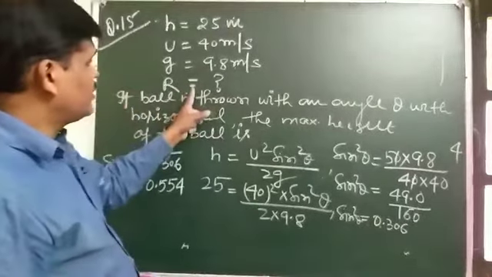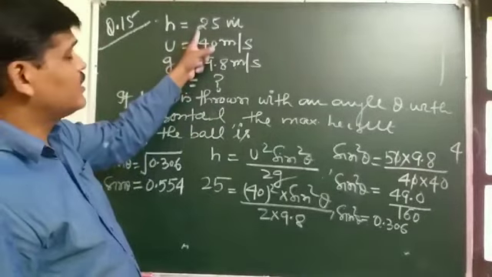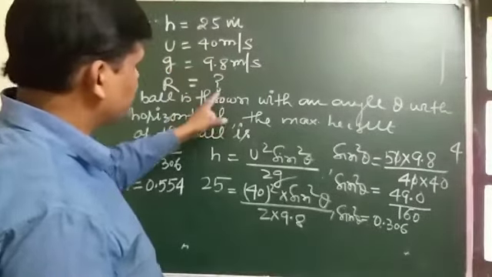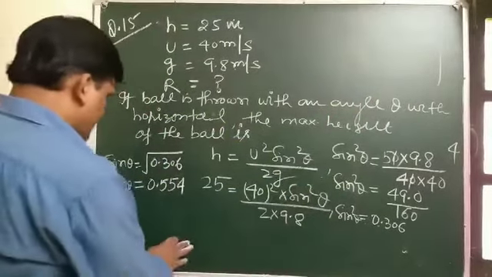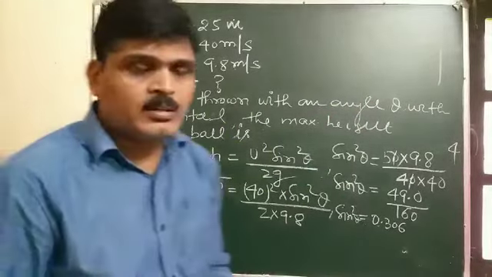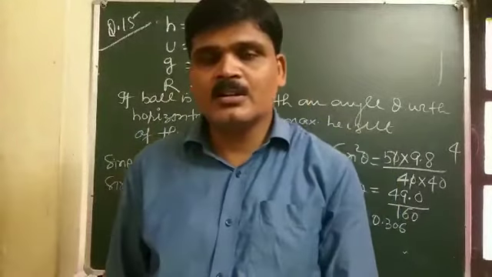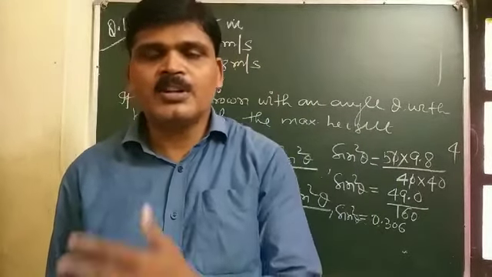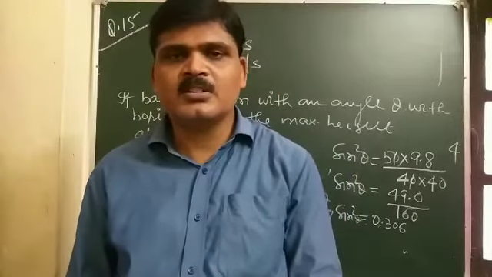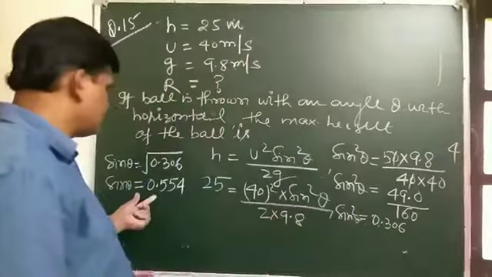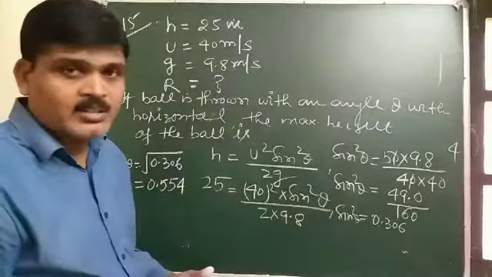And we have to find the maximum horizontal range covered by the ball without hitting the ceiling, which is thrown with an angle theta. So the formula of R is u square sin 2 theta by g, and sin 2 theta is 2 sin theta into cos theta. Sin theta I have calculated. So what is the value of cos theta?